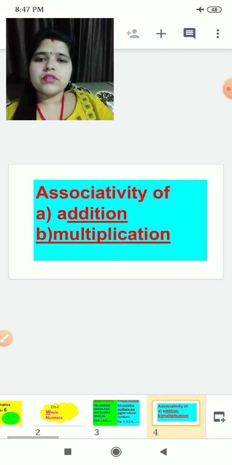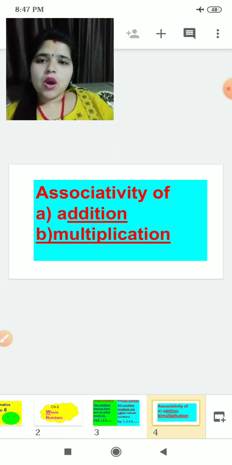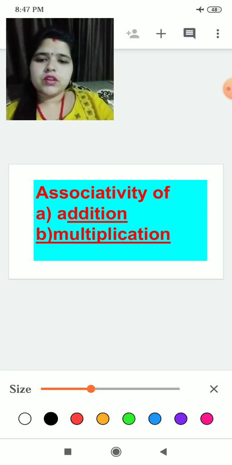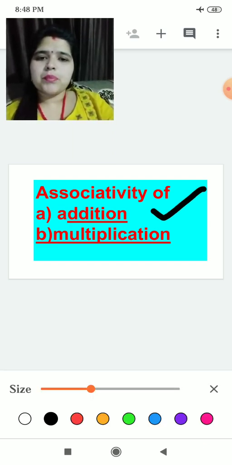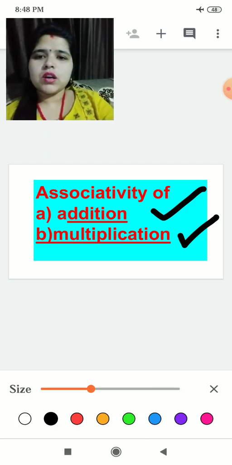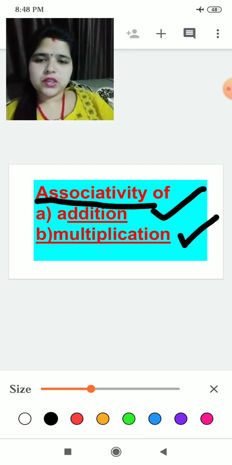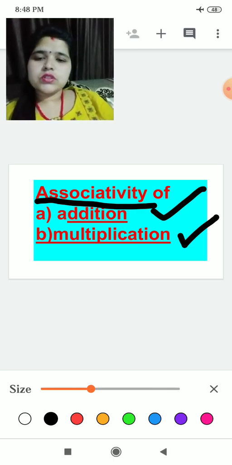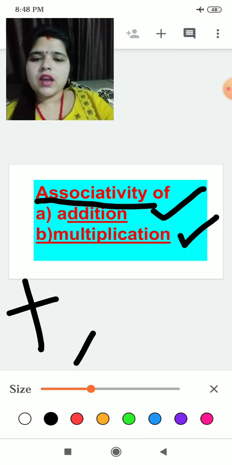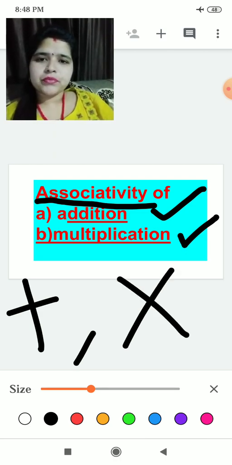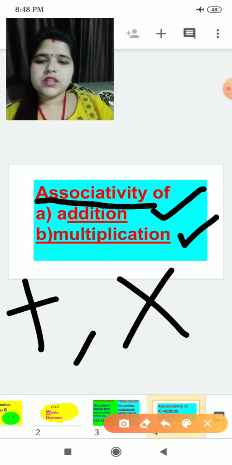Today we are going to cover our topic, that is associativity of addition and multiplication. We are going to cover two topics about the associativity. It means associativity of addition and multiplication. Today we are going to take the associative property for addition and multiplication. Let's see the property of associativity today.